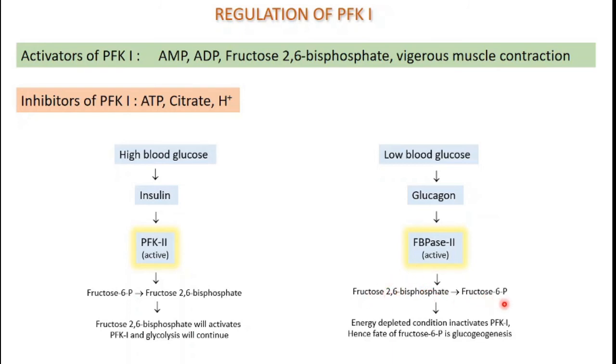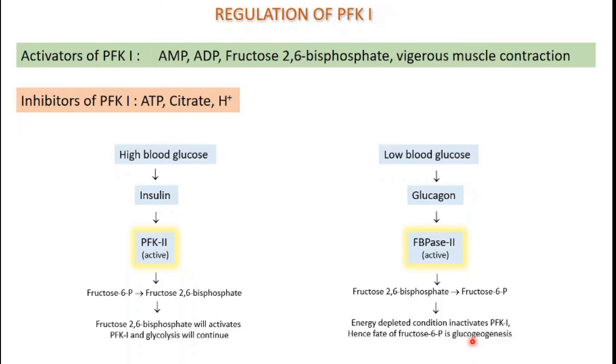So during low blood glucose there is an energy depleted condition, and therefore this energy depleted condition inactivates the PFK1 activity, and hence the fate of glucose 6-phosphate is gluconeogenesis instead of glycolysis. During gluconeogenesis, cells try to make glucose and not to consume glucose.